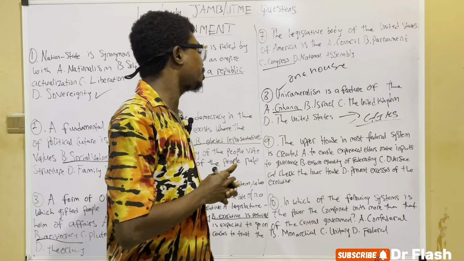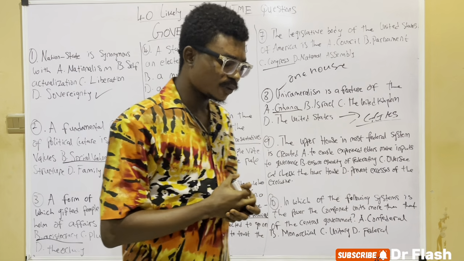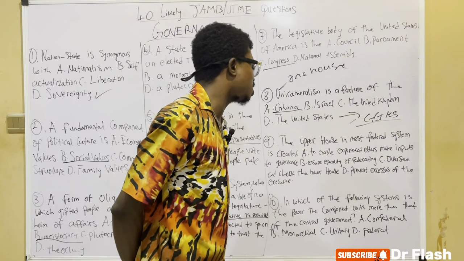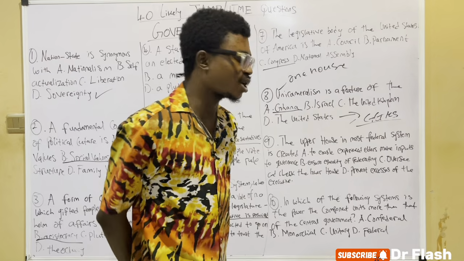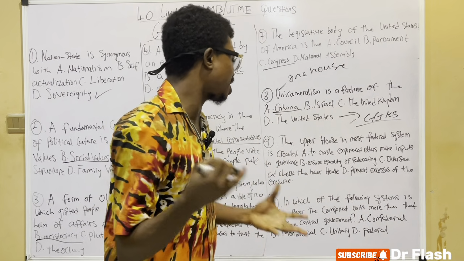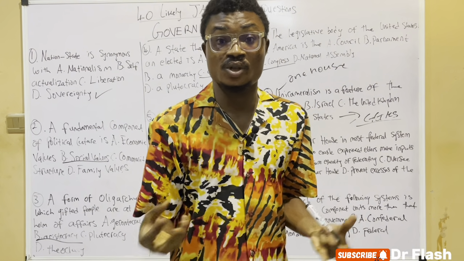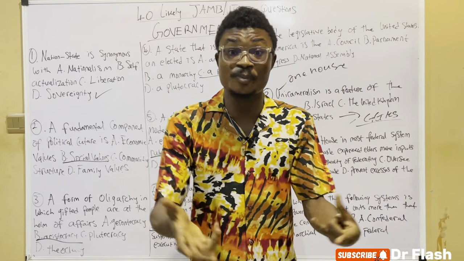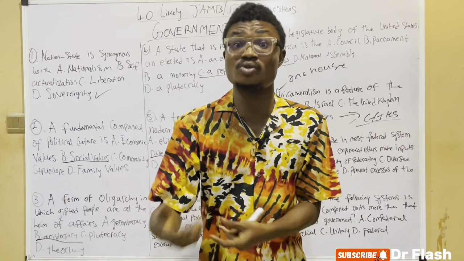In the next question, they said the upper house in most federal states is created to enable A, experienced elders make inputs to governance, B, ensure equality of federating units, C, oversee and check the lower house, or D, prevent excesses of the executive. Why did they make legislatures? Legislatures were made to make laws, to represent the people, and to perform oversight functions, to initiate bills or to approve bills.